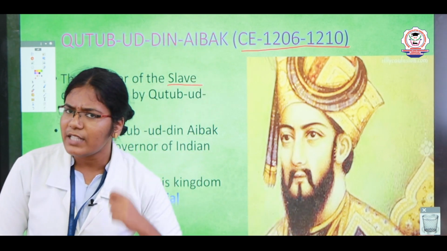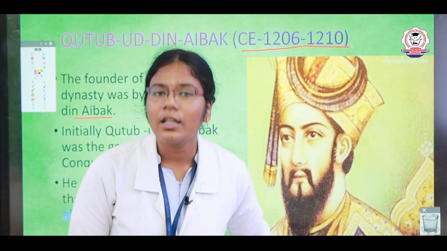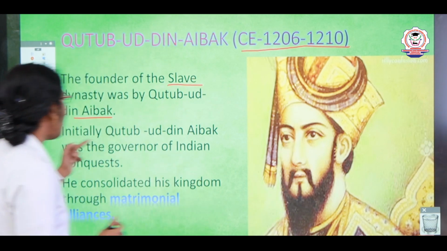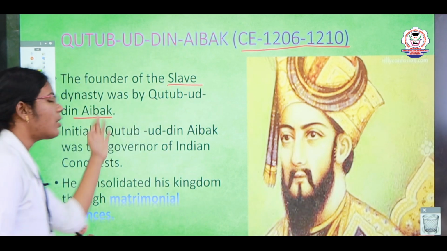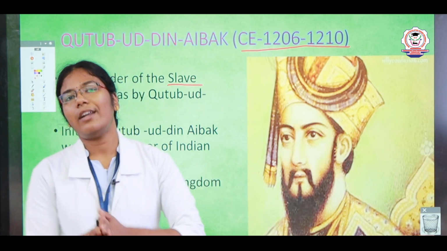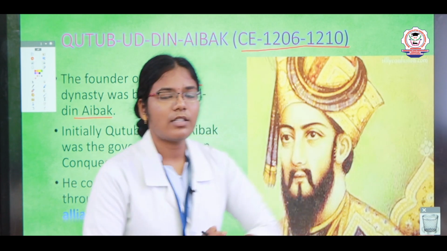So I said before, right? Qutbuddin Aibak was the slave of Muhammad of Ghori. Initially, Qutbuddin Aibak was appointed as Governor General, the governor of the Indian conquests.